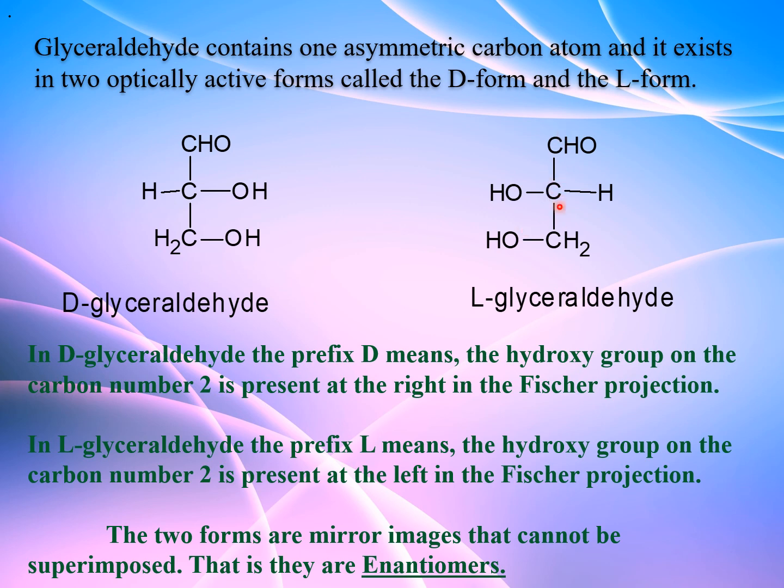This is represented in Fischer projection, that is one vertical line and one horizontal line. The two forms are mirror images that cannot be superimposed, that is, they are enantiomers. Here we have to know the term enantiomers.